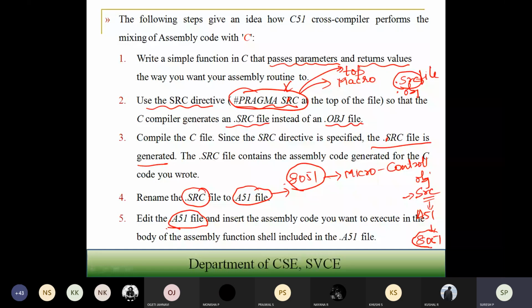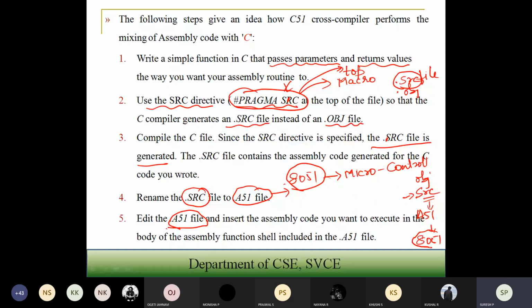A library function is, for example, printf or scanf in your C program. To have these library functions, you should have #include stdio.h, where the definitions are. You then do the declaration inside the main program. That's how it is done.